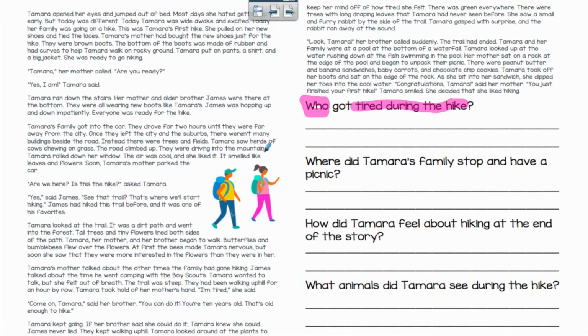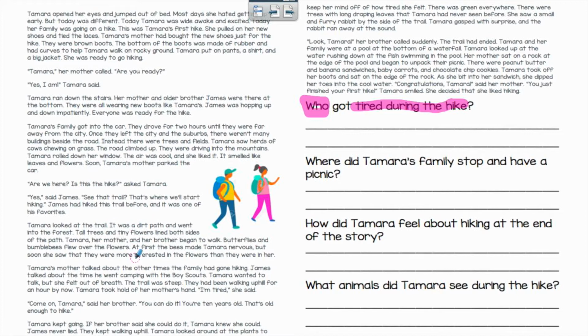Now, in the beginning of my story, they aren't hiking yet. They're still at their house. So I know that I need to look in the middle of my story for whenever they start hiking. Now, this is whenever they start hiking, this paragraph right here.